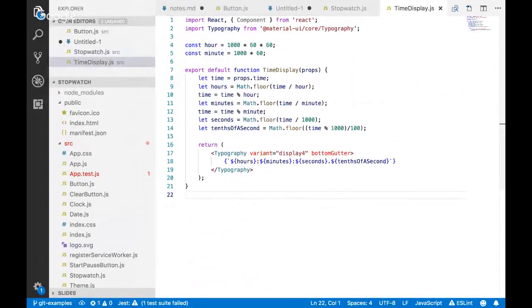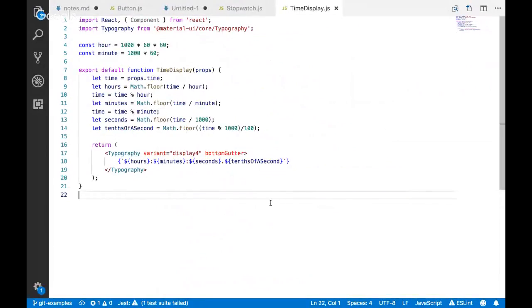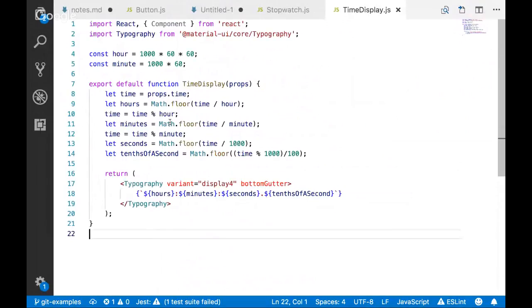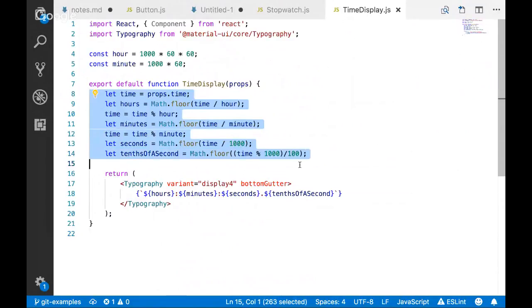But writing this for work, the usual way that I would do this is I would actually have separate functions here like get hours, get minutes, get seconds or whatever, get tenths of a second, and I would just pass the time in and get back the value out of each one of those separately. But the nice thing about doing that is, like you said, it's reusable elsewhere.